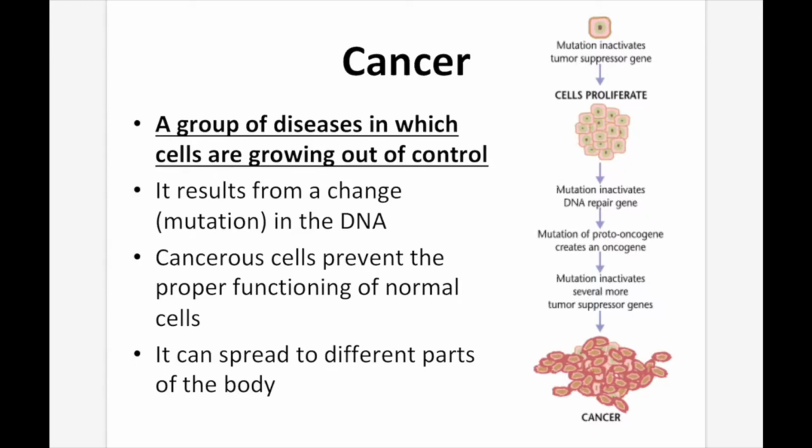So essentially what cancer does is that it infiltrates a healthy area of the body. It changes the genetic makeup of the cells that make up that part of the body and makes those cells ineffective in doing the thing that that part of the body does. It can then spread and make other parts of the body ineffective at doing what they need to do.